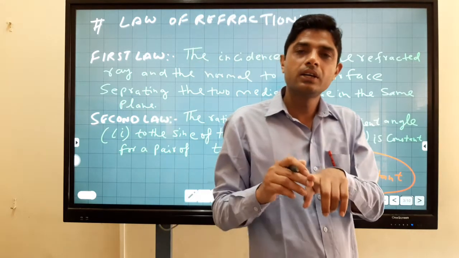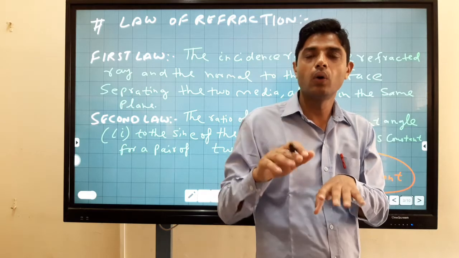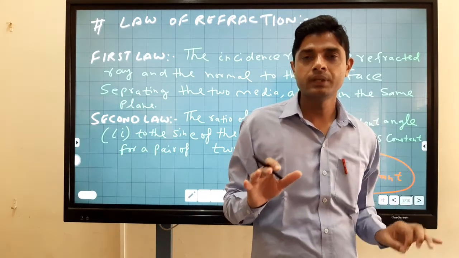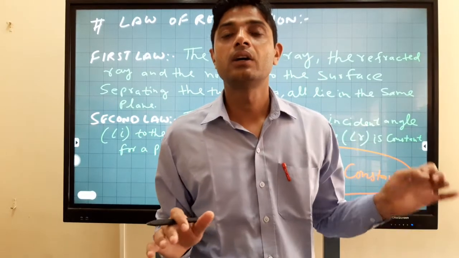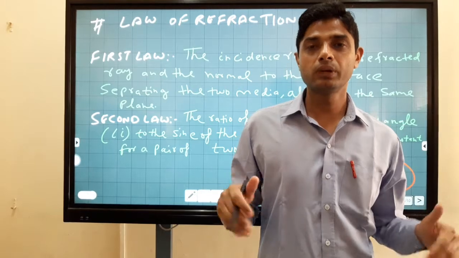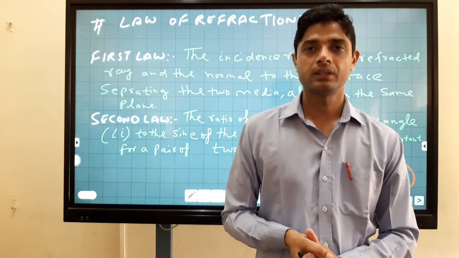The ray of light, refracted light and normal all lie in the same plane. It means the ray of light consists of two coordinates to represent the position of the ray of light.